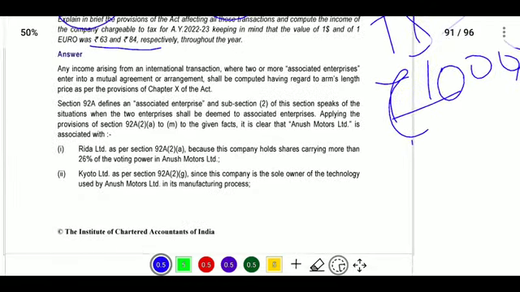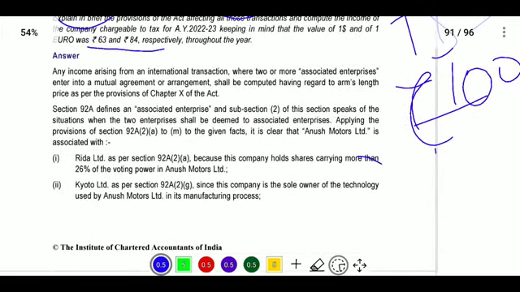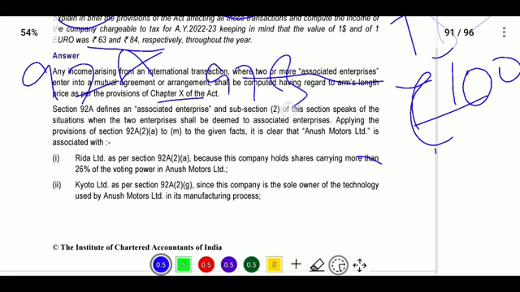Okay, any income from an international transaction, when two or more associated enterprises enter into a mutual agreement or arrangement, shall be computed at arm's length price under the provisions of Chapter 10. So Section 92A defines associated enterprise, and 92B will be discussed for international transactions. So what is 92A? Two enterprises shall be deemed to be associated enterprises when the conditions in the section are applicable, 92A to M. In that section some transactions are provided.